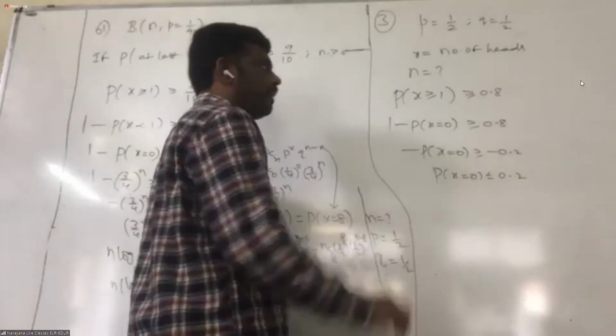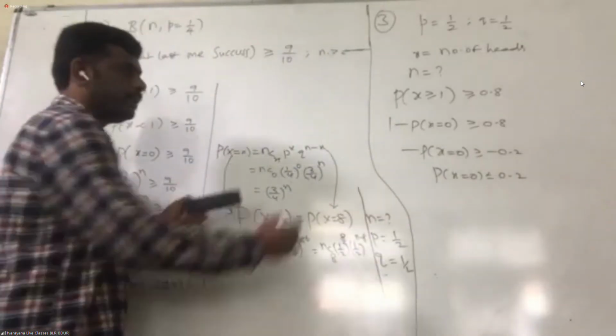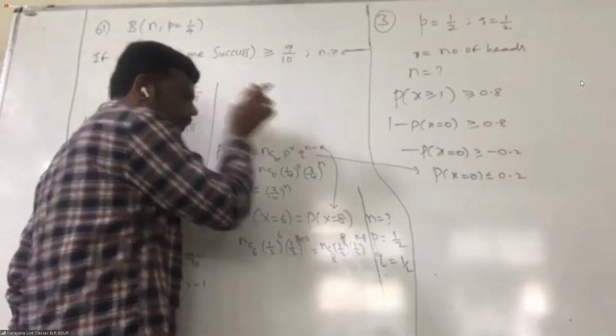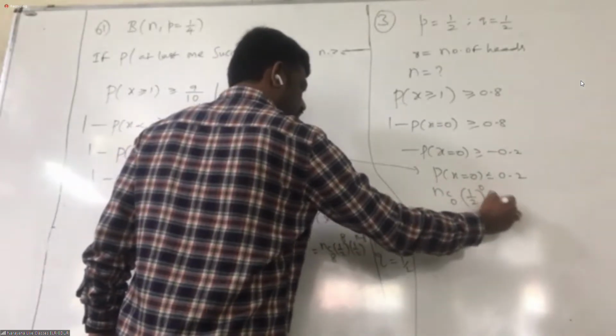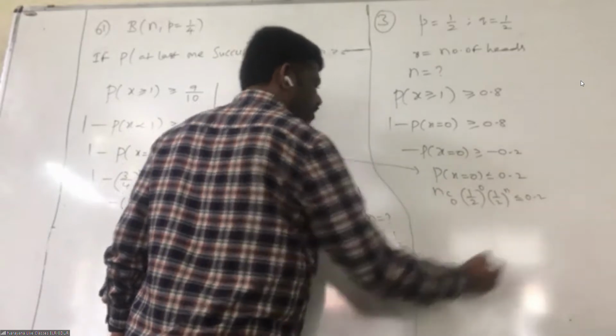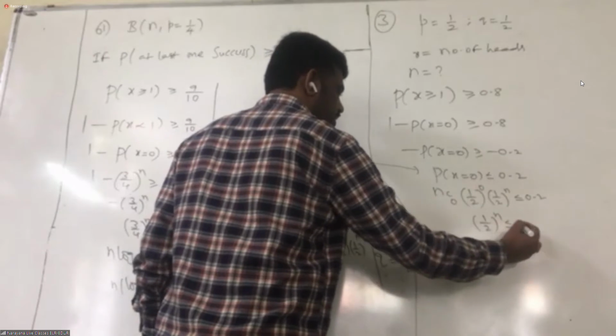For P of X equal to 0 I am applying the formula; you know it, that's why I am not writing it every time. Just substituting: nC0 (1/2)^0 (1/2)^n is less than or equal to 0.2. nC0 is 1, so (1/2)^n is less than or equal to 0.2.